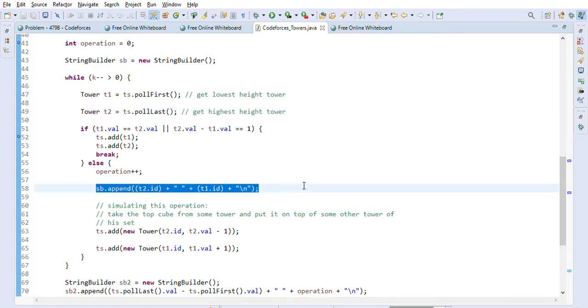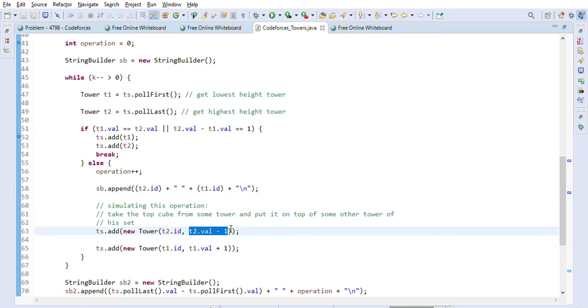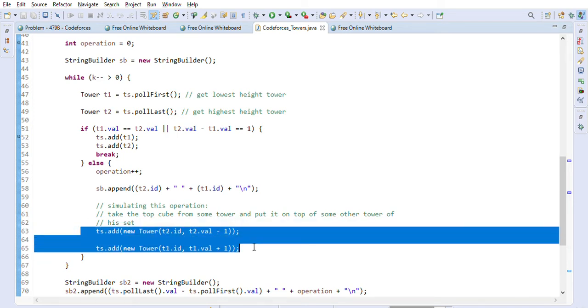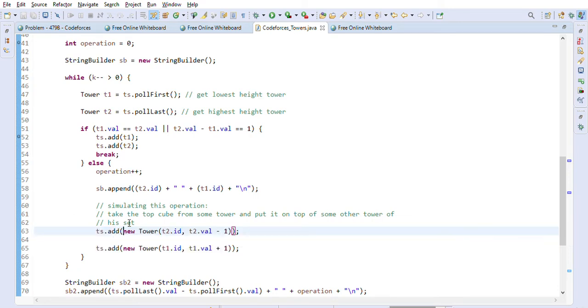So we just captured this information, and after that we are simulating that we are moving a block from highest tower to lowest tower, which means that highest tower height will decrease by 1 and lowest tower height will increase by 1. So we are simulating this one here, that we are moving one block from highest tower to lowest tower, correct? So we already polled, means it already removed this element from the set. Poll means it will remove it, right?